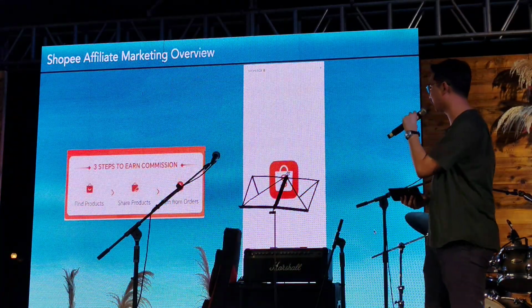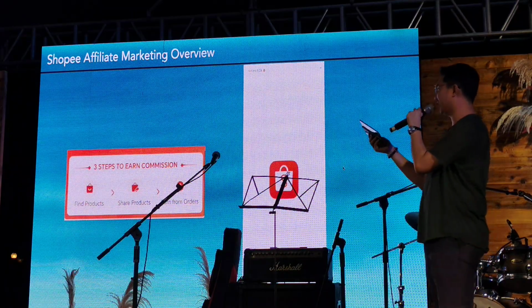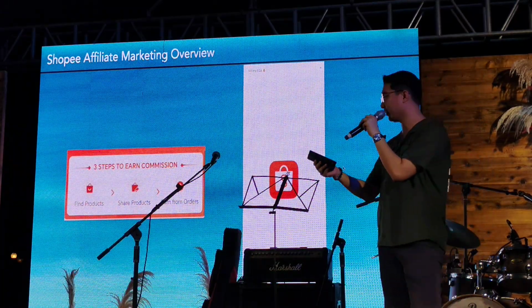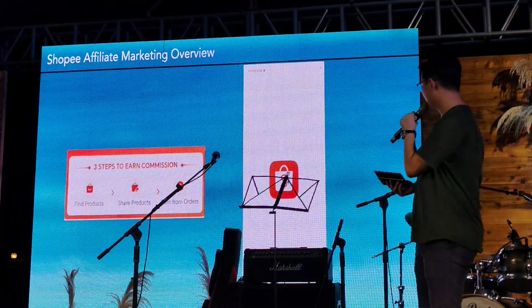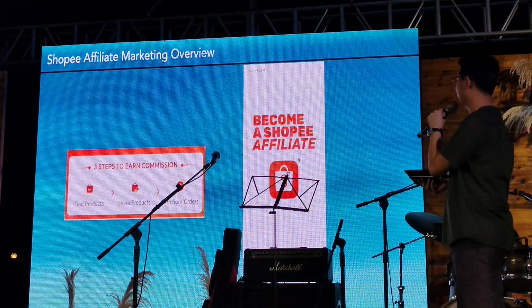So that's for Lazada. And for the next would be for Shopee. Basically, it's 3 steps to earn commission: find your product, share the product, and earn from your orders. Okay? So please play, thank you.